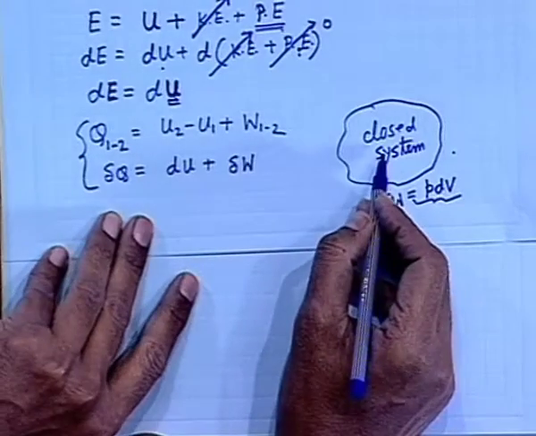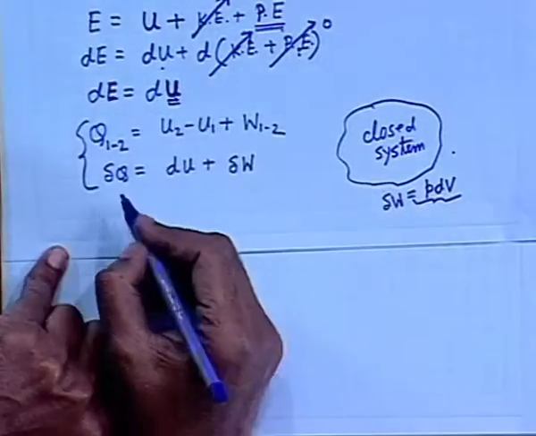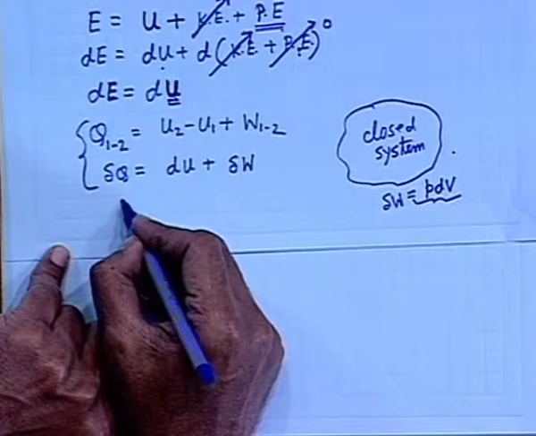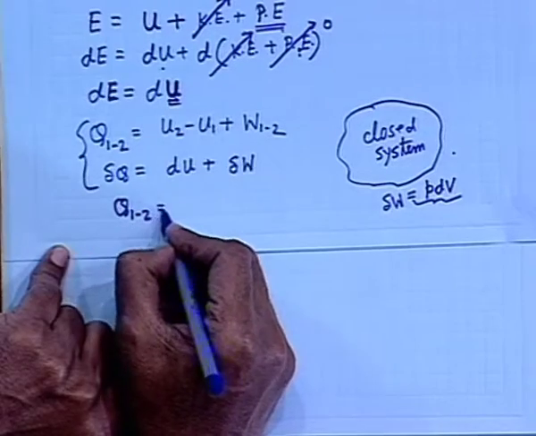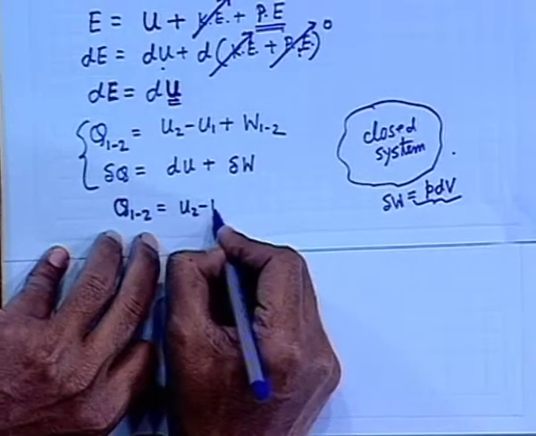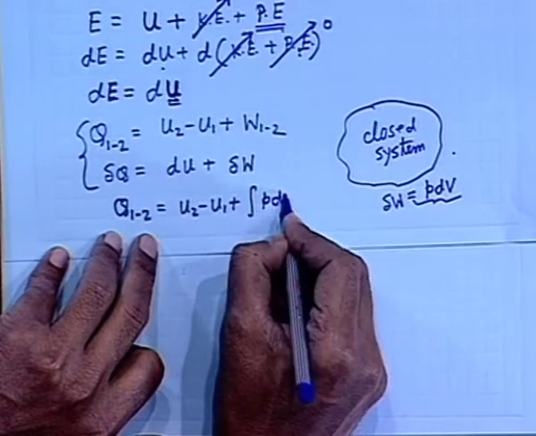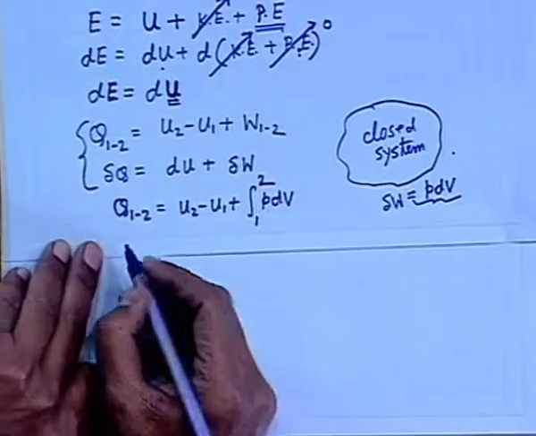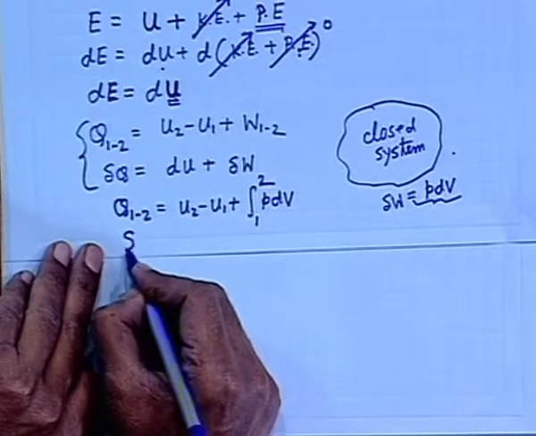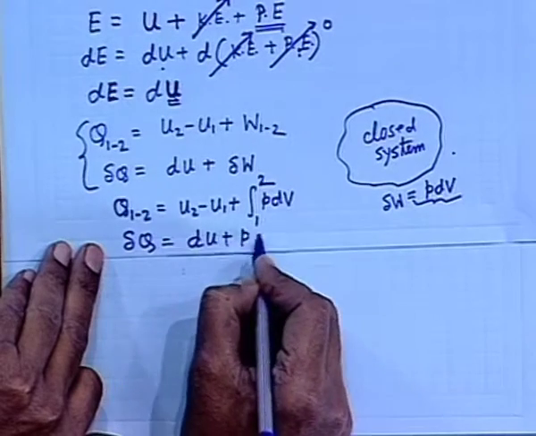That is why this work will be referred to henceforth as PdV work. So if we consider the closed system only performs this type of work, that is PdV work, then we can write for that occasion Q12 is U2 minus U1 plus the integration of PdV between states 1 and 2, or delta Q is equal to dU plus PdV.